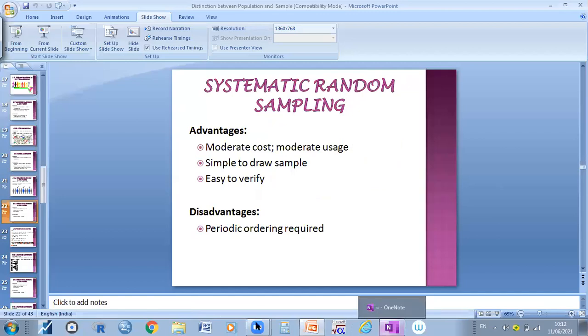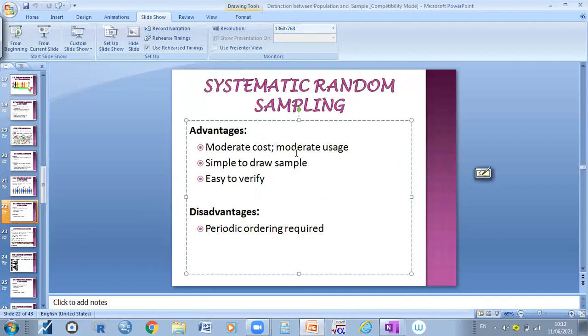Yeah. Then see here, the advantage is moderate cost and moderate usage, nothing but we can use this kind of method in the sampling frame. And the next one, it is simple to draw a sample, right?